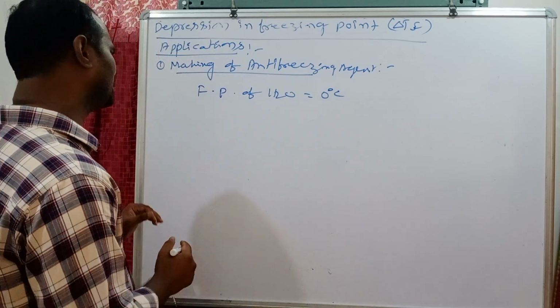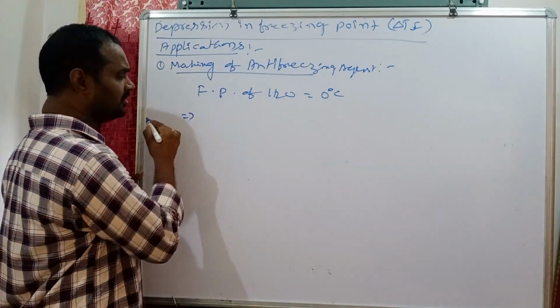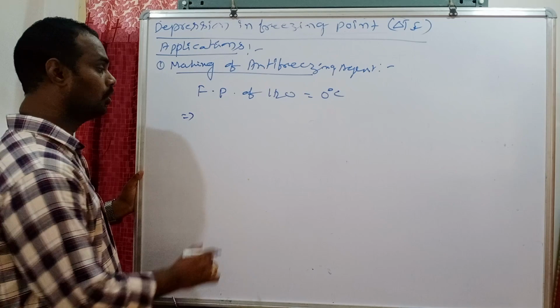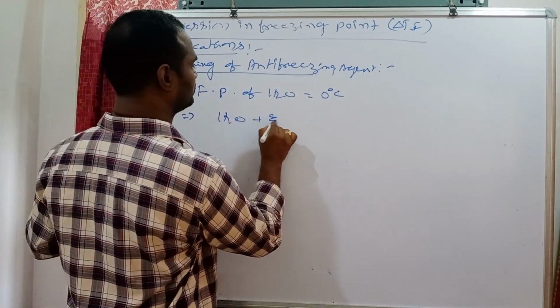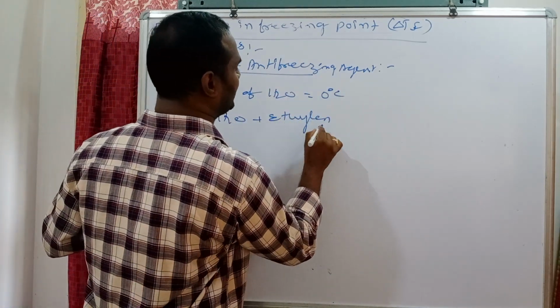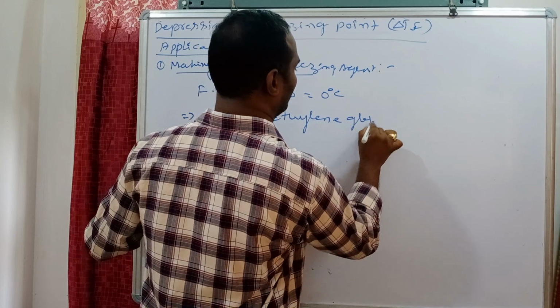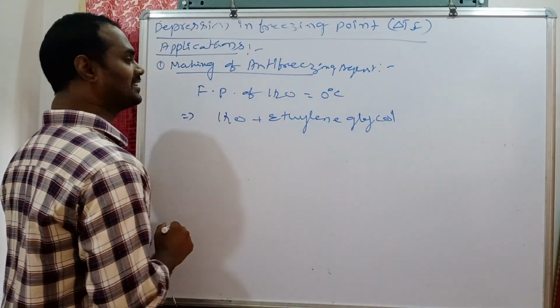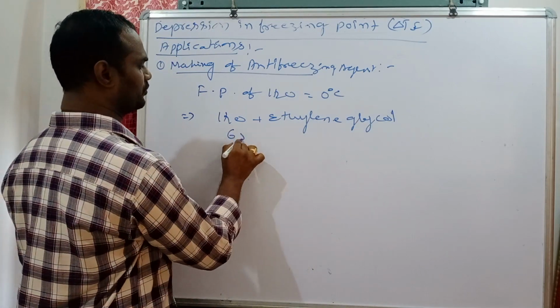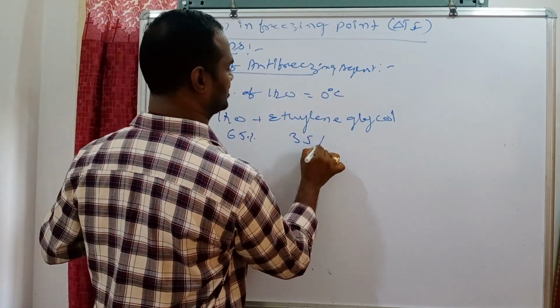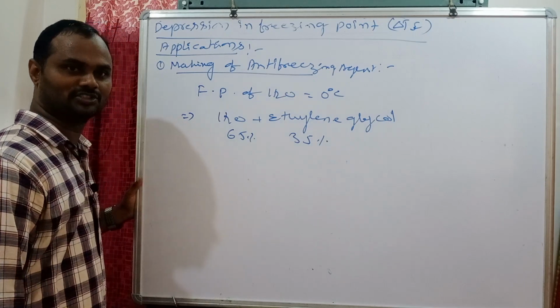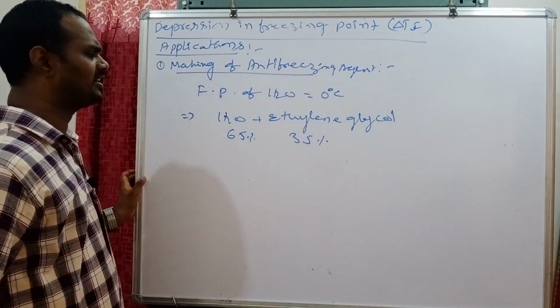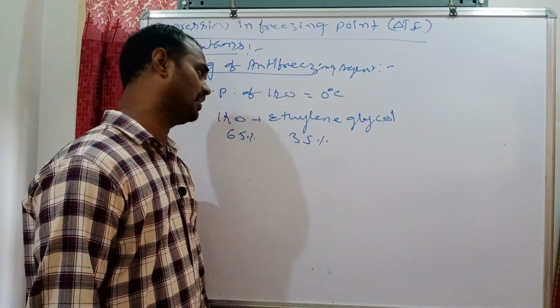For example, generally in car radiators we are using a water plus ethylene glycol mixture. This is a 65% water, 35% ethylene glycol solution. 65 ml water means 35 ml ethylene glycol.